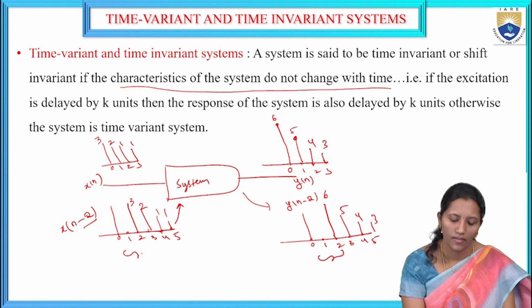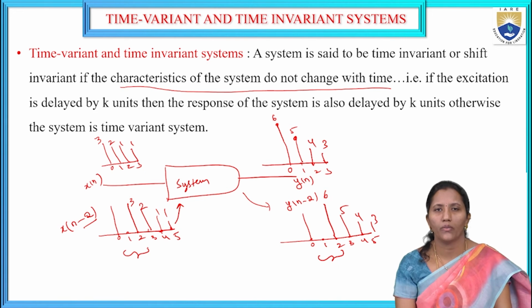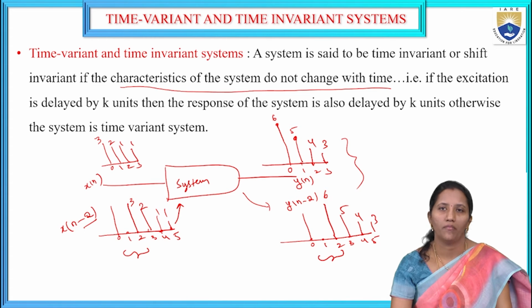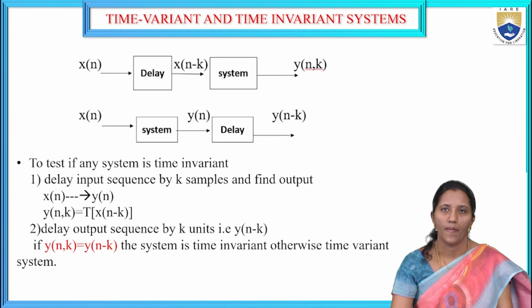So if the input is shifted by 2 units to the left, then the output is also shifted by 2 units to the left. Only time shifting will be there in the output. Otherwise it is a time variant system.